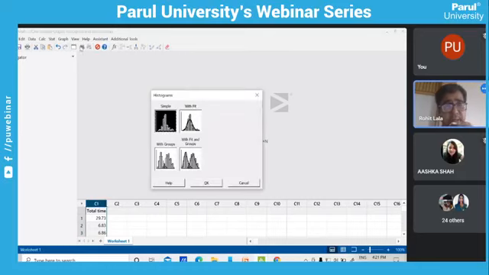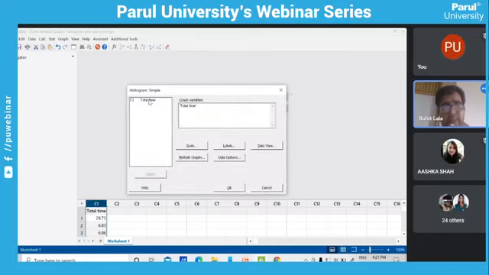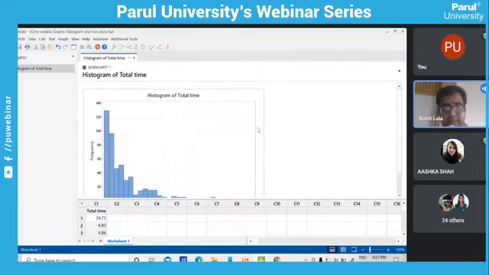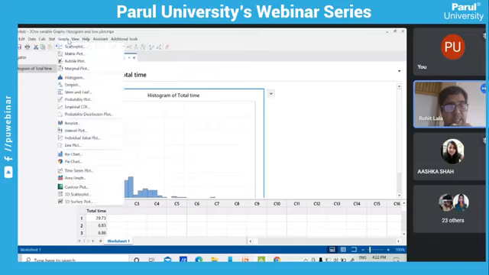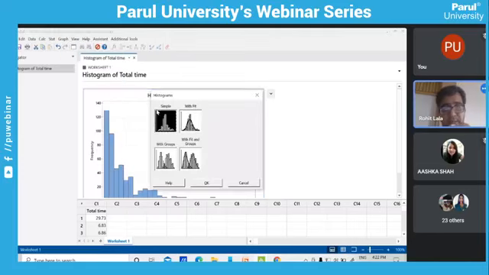See, when you click Graph and Histogram, the options are easily available. When you click on simple histogram, you will get a variable. When you click OK, see, this data is not normal data. Sometimes its frequency has more values, like 0 is repeated many times, whereas other values are very few. But if I want to check whether the data is normal or not, I can apply a histogram with fit.